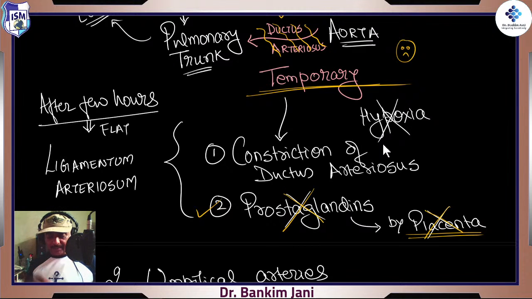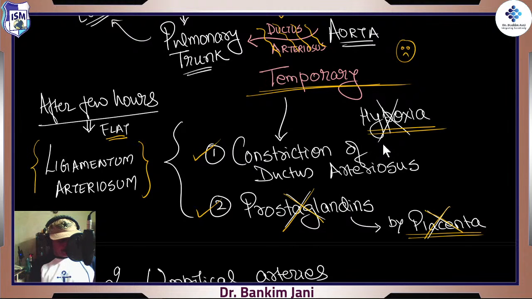Till ductus arteriosus realizes that now there is no prostaglandin, there is no one to tell me anything, so it shrinks. Also there is constriction of ductus arteriosus because now there is no hypoxia. There is no lack of oxygen. Oxygen is there. So ductus arteriosus finally feels there is no importance of mine. After a few hours it becomes flat and gets converted into ligamentum arteriosum, right?